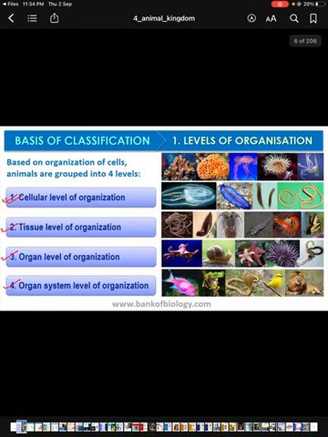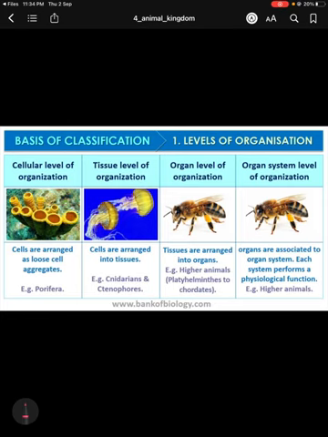Let's talk about the details of this. In cellular level of organization, all the cells that are present in the animal body are arranged as a loose cell aggregate. That means each and every cell performs its own function. This type of arrangement can be found in the most primitive types of animals. The example here is Porifera. Porifera is the most primitive type of animal, so all the cells present in Porifera are loosely arranged or loosely aggregated.